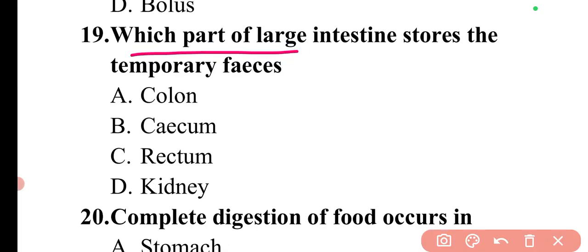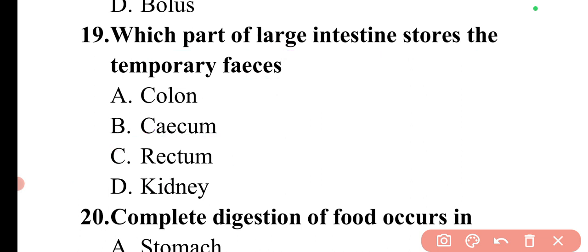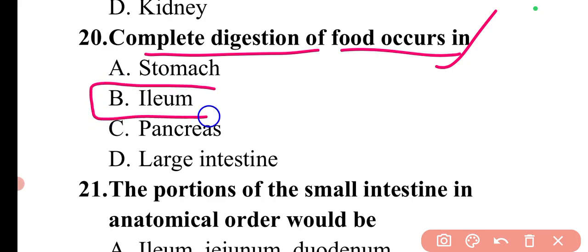The question is, which part of the large intestine stores the temporary feces? The temporary feces is stored in the rectum of the large intestine. So here option C is correct. Next question is, complete digestion of food occurs in. The complete digestion occurs in the ileum, which is part of the small intestine.